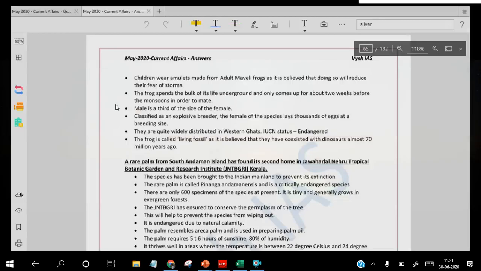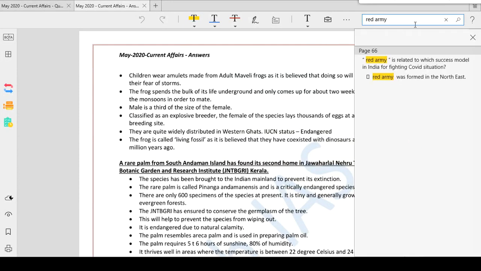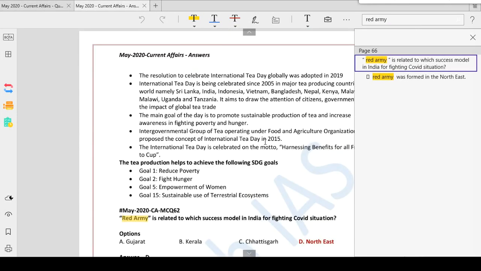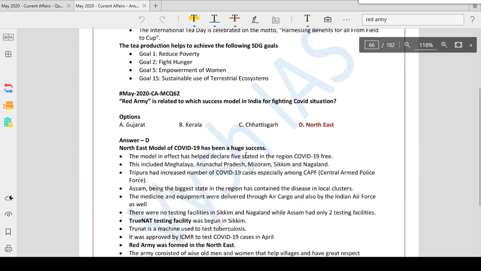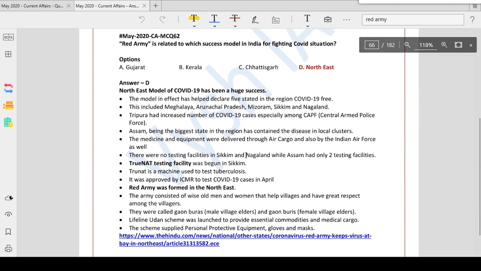So if you go to the PDF again and search for that, Red Army is related to Northeast. So that also I've given notes with the Hindu newspaper article. So it's a Hindu news item. Okay, in May month you did not read this news item, so you did not see it. That is why I'm telling you, always join a good test series so that whatever you miss will be covered through the test series. But don't stop reading newspapers. So this is how it is.